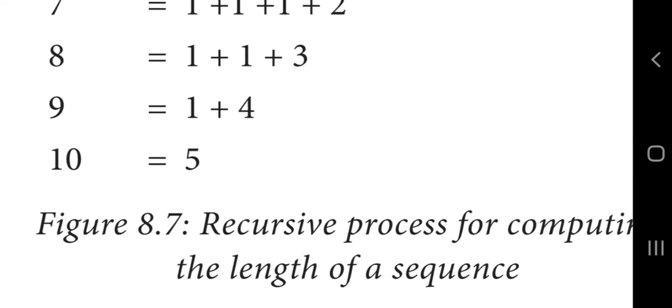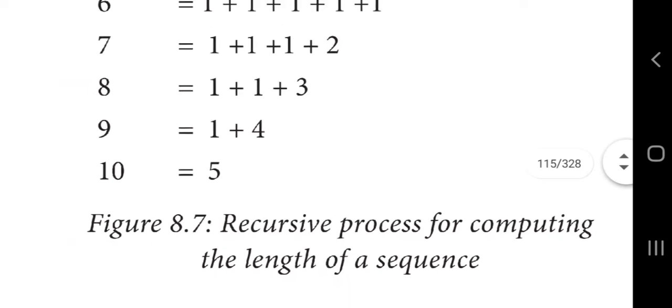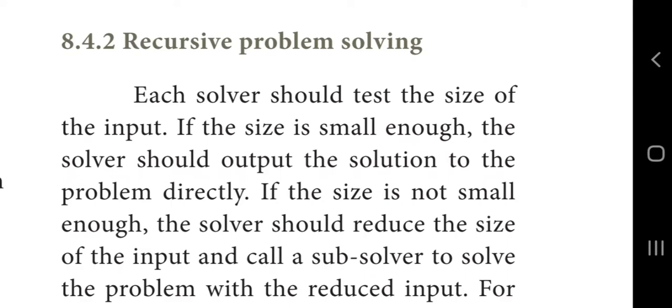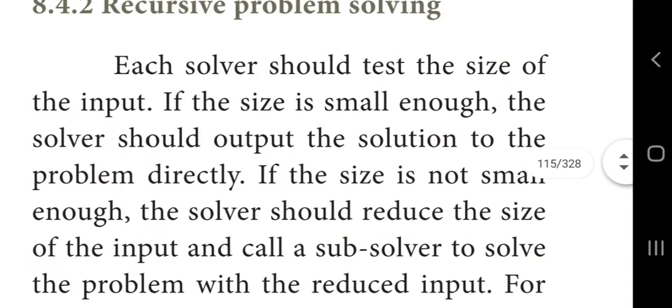So this type of processing is known as the recursive process. Recursive problem solving: each solver should test the size of the input. If the size is small enough, the solver should output the solution to the problem directly. If the size is not small enough, the solver should reduce the size of the input. So in a recursive problem, each solver checks whether the input is small or large. If the input is large, the solver divides the input into smaller ones and finds the solution to the small input directly. Then it gives the solution to the next subsolver to find the solution of the given problem.